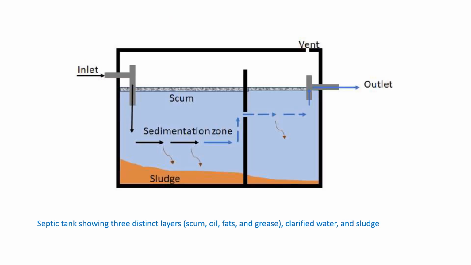So this is a diagram of the septic tank. Here you can see this is the inlet and this is the outlet. So there are two chambers. Here you can see this is chamber number 1 and this is chamber number 2.